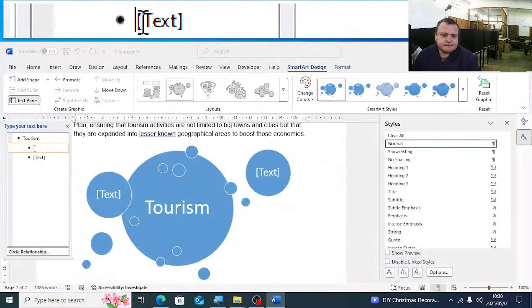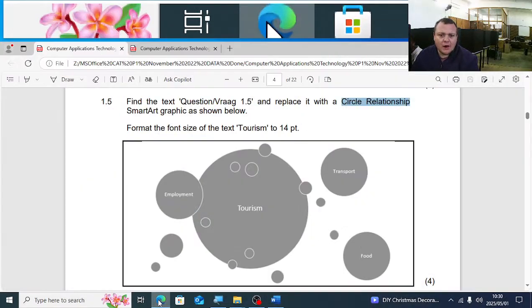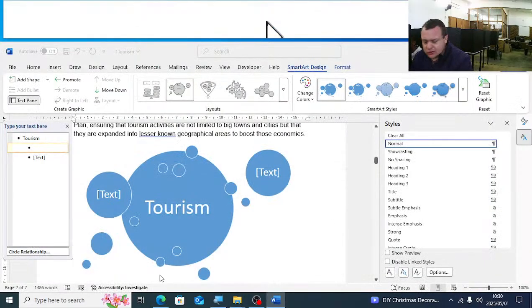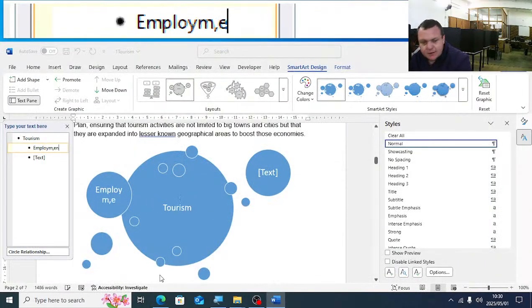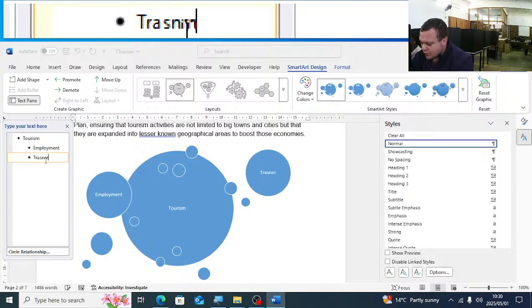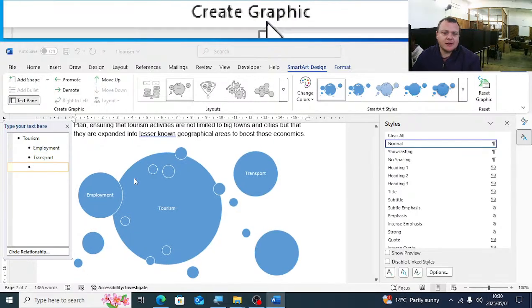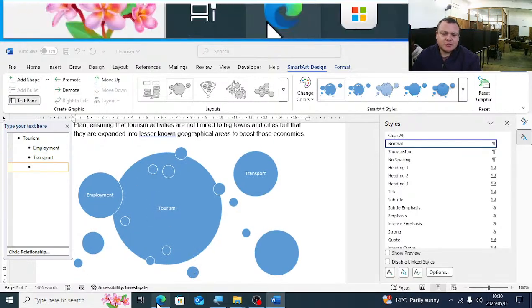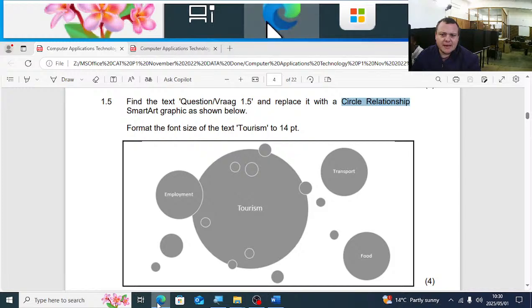Then we will have there employment, transport. And then they added another one there, so I'm just going to click on add shape. So it's employment, transport, and food.